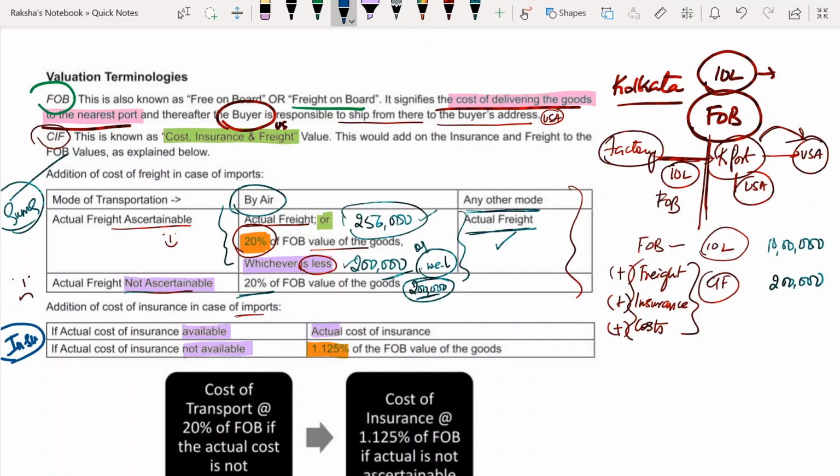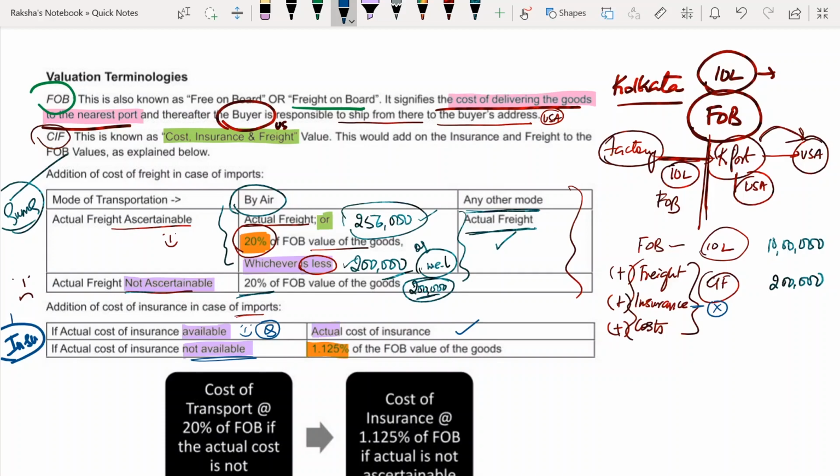If actual cost of insurance is available, again, I already know how much is my insurance, then you take actual cost. But if actual cost is not available, means what? This will be given in the question. If nothing is given in the question, that doesn't mean you will forget insurance. Then you will get a wrong answer. Okay. Can you please mark it down?